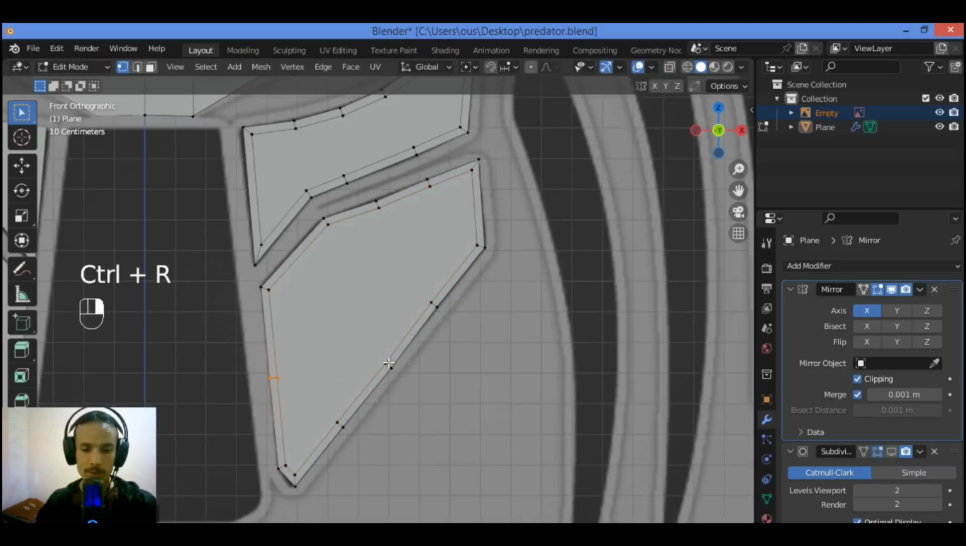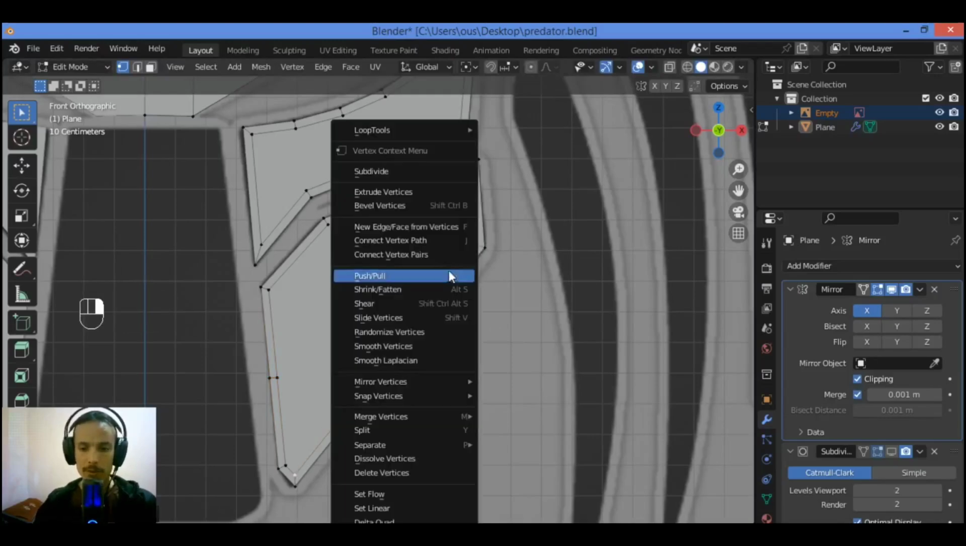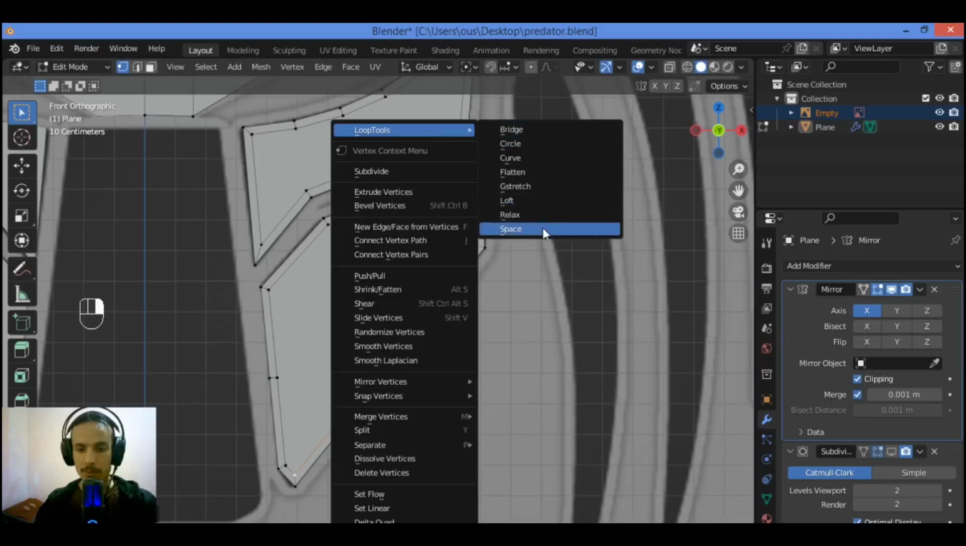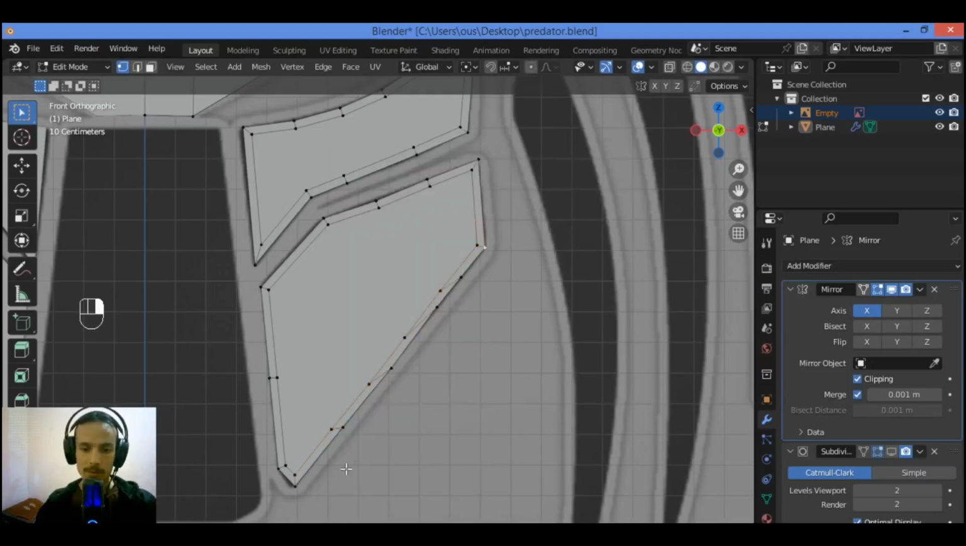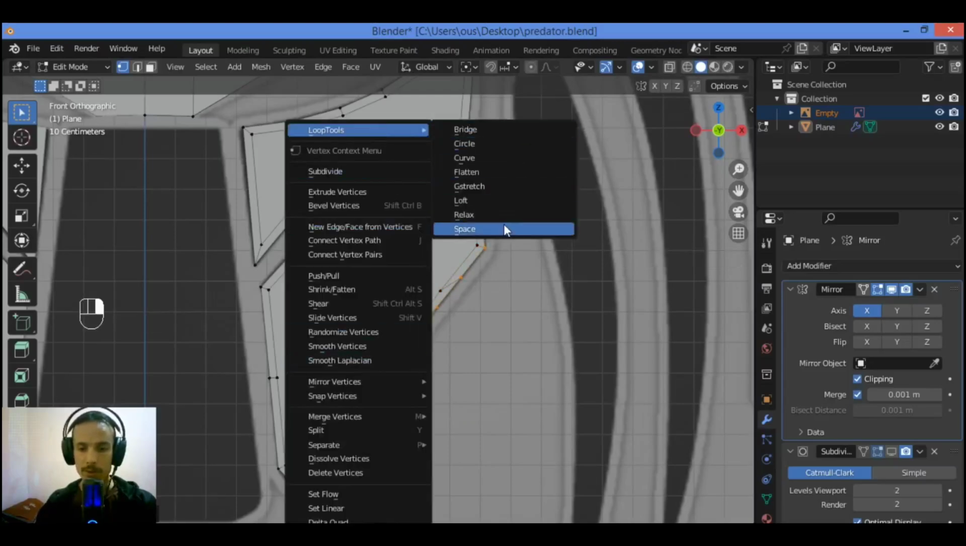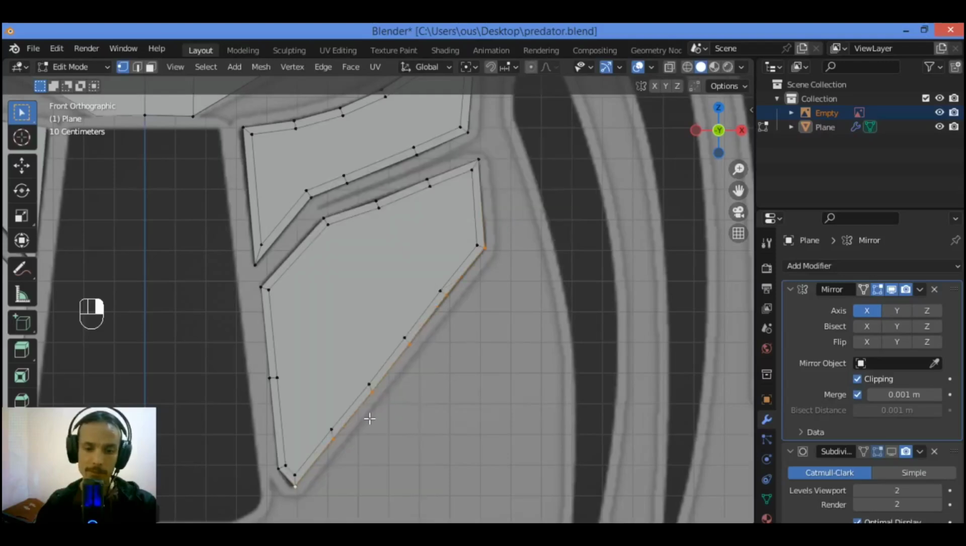Let's add another object over here in order to connect these four vertices. Let's see what we have. I think not that bad. I need another vertex, 2 vertices over here. Ctrl R, let's add 2 vertices over there. Hold down Ctrl, right click, then go over Space, set space. Ctrl to select those vertices. Loop Tools, right click, then Space. To space it up, like this.